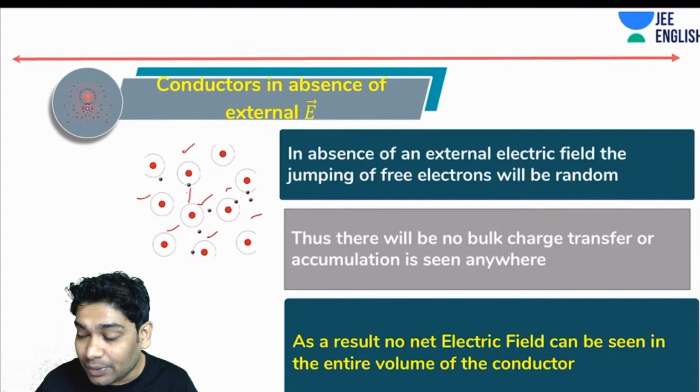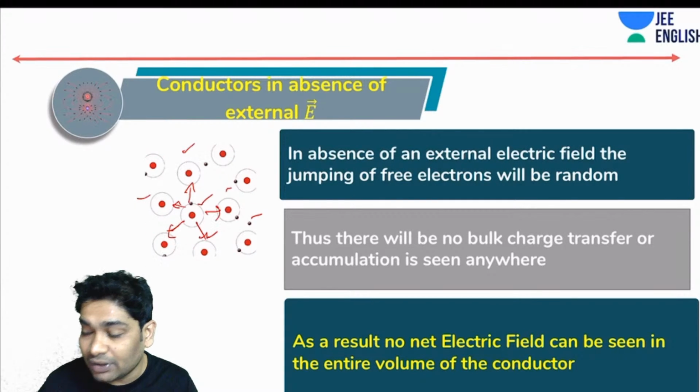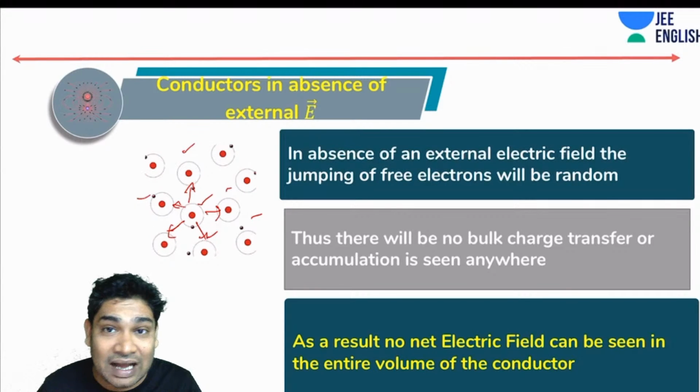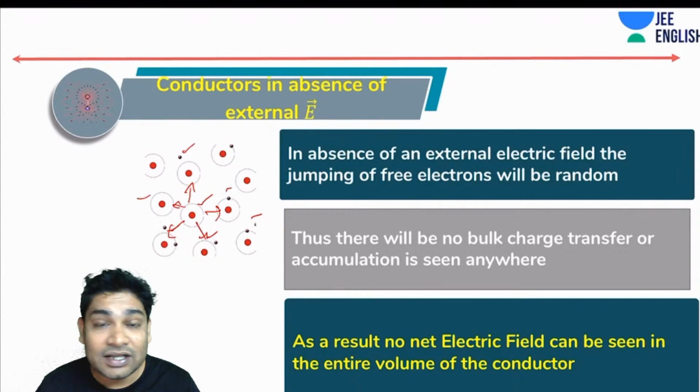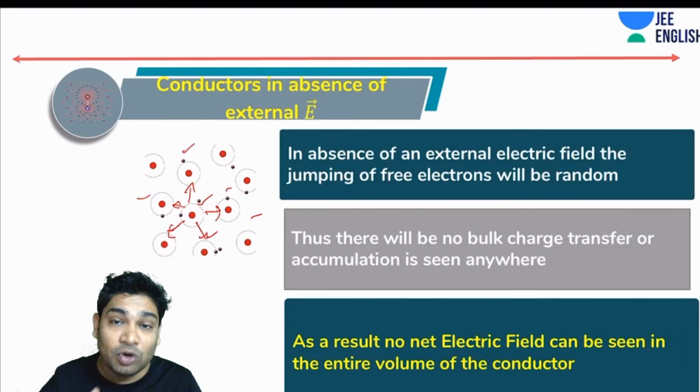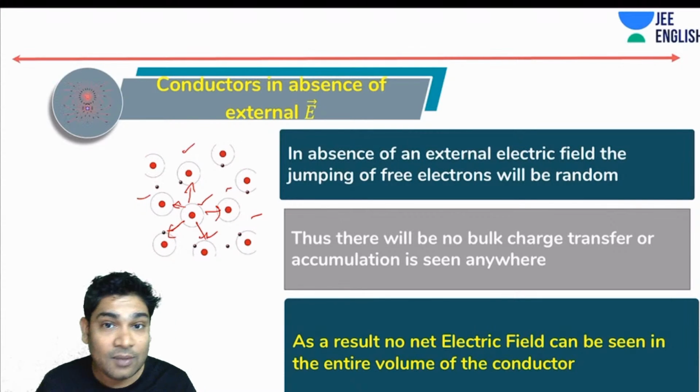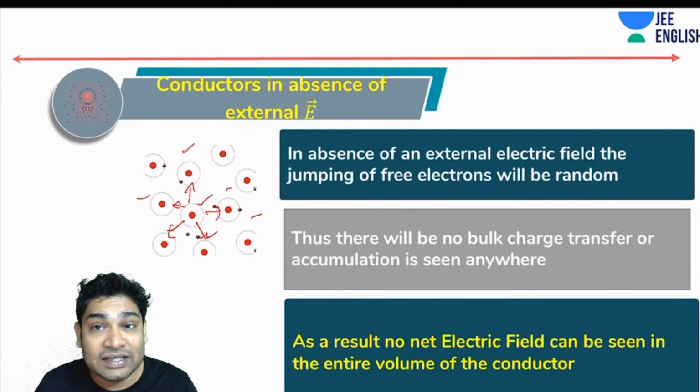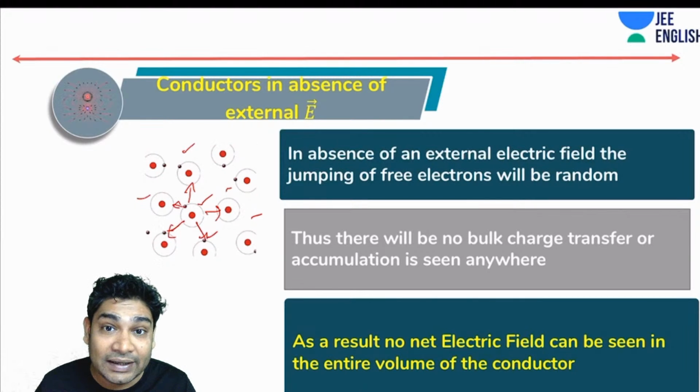So it may jump here, it may jump here, it may jump here. All these jumpings are a matter of chance. There is no reason why the electrons would want to jump only to one side. That is why I'm saying that the jumping of all the free electrons is completely random.